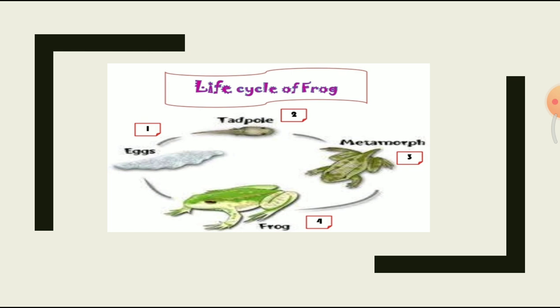The tiny tadpole has a long tail to swim and gills to breathe in water. As a tadpole grows, its tail becomes shorter till it disappears. Its gills become smaller and are slowly replaced by lungs. When the frog is fully developed, it moves on to the land.